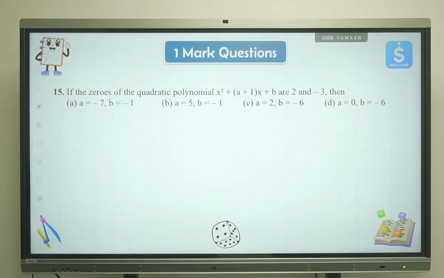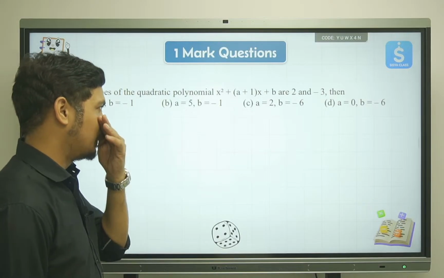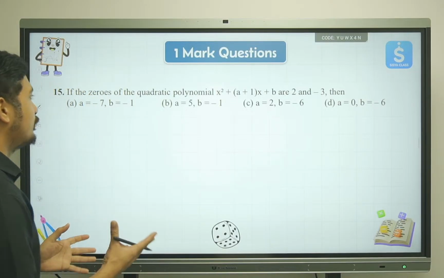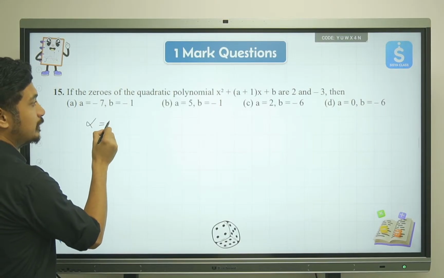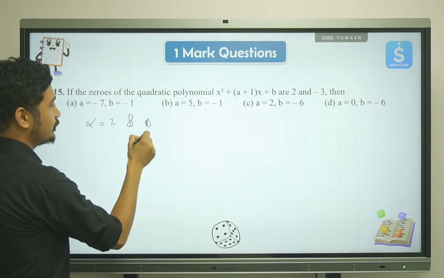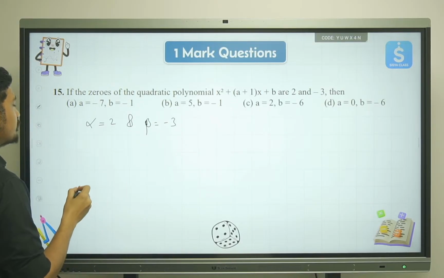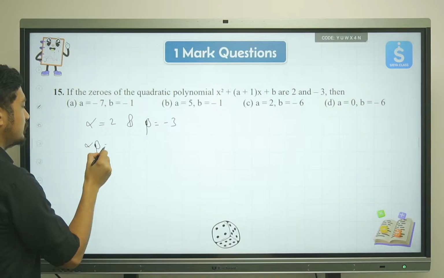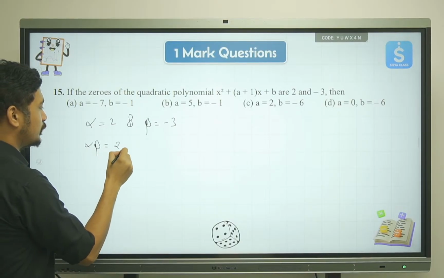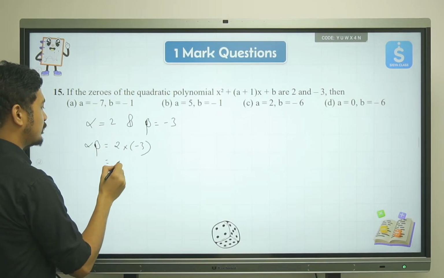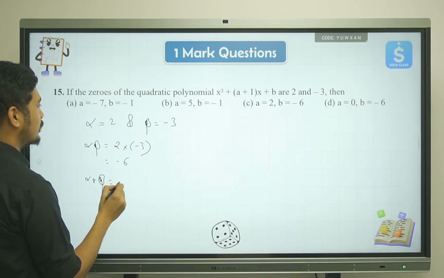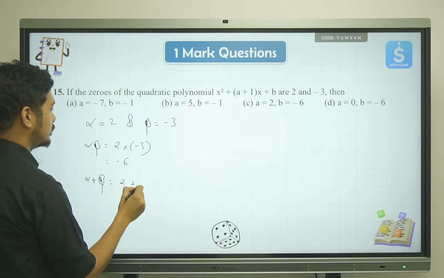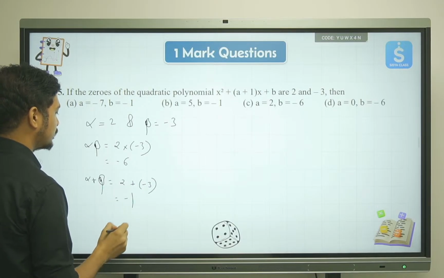Then we have: if the zeros of the quadratic polynomial x square plus (a plus 1)x plus b are 2 and minus 3, then we are supposed to find the values of a and b. So we have the value of alpha as 2 and beta as minus 3. Alpha into beta is equal to 2 into minus 3, which gives minus 6, and alpha plus beta is equal to 2 plus minus 3, which is equal to minus 1.